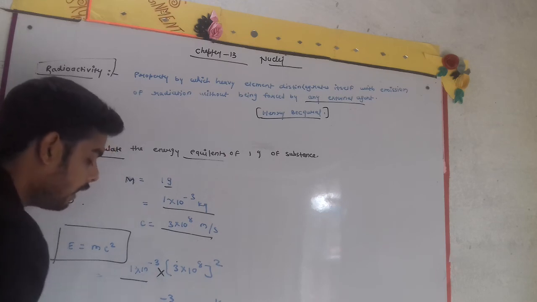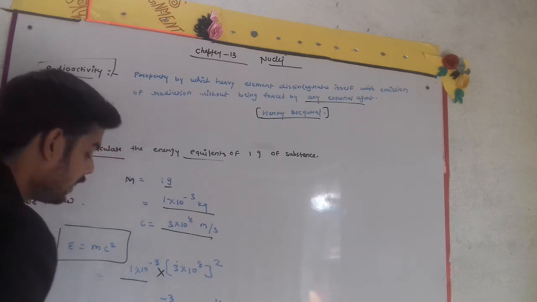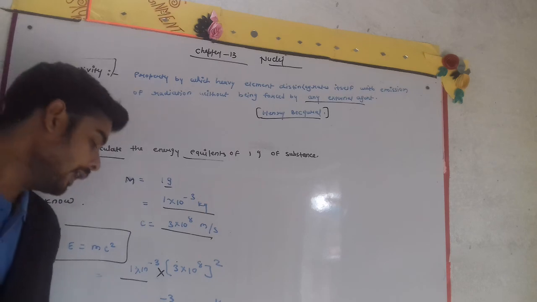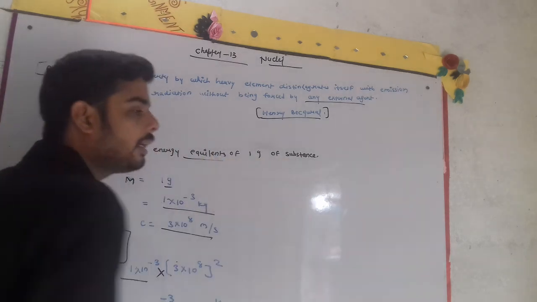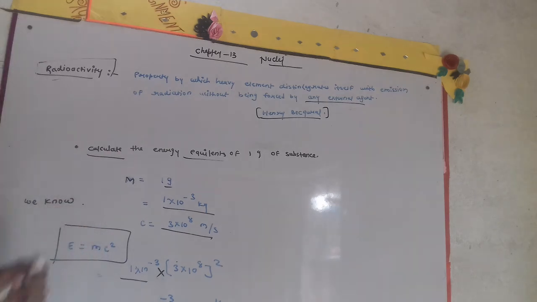The unit of energy is joule, so we get E equal to 9 into 10 to the power 13 joules. Try to solve similar numerical questions, then you will find the way how we can solve the numericals. Thank you.